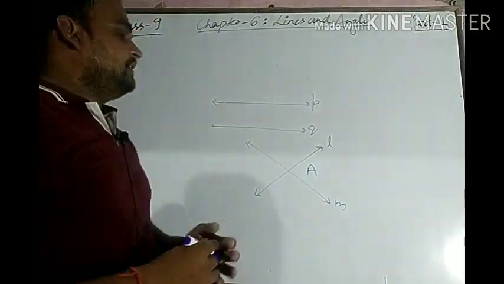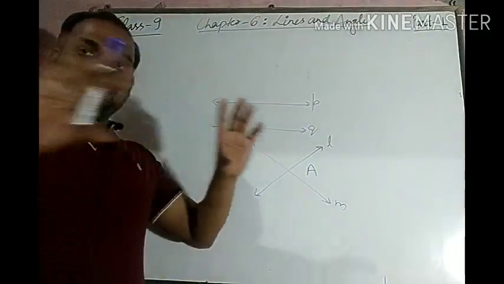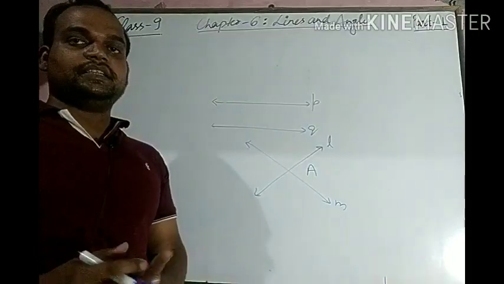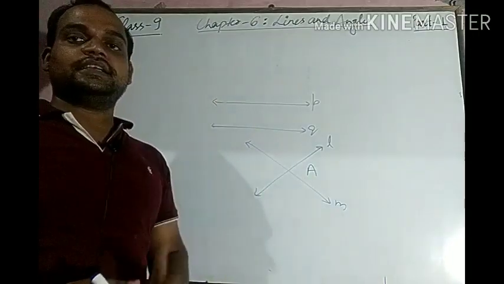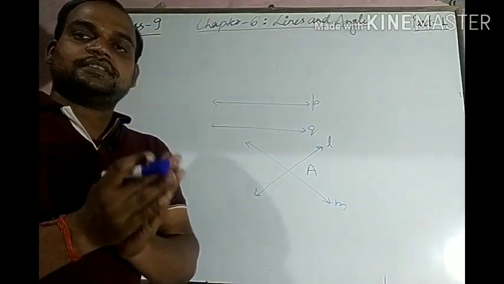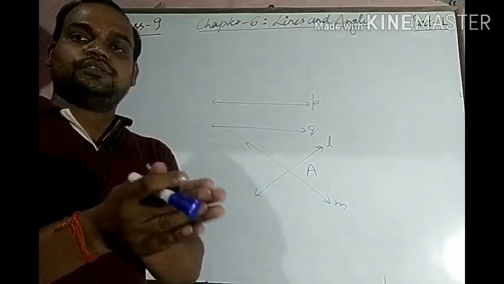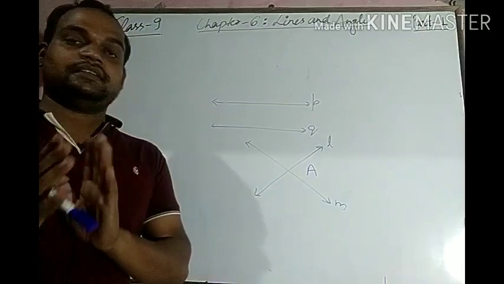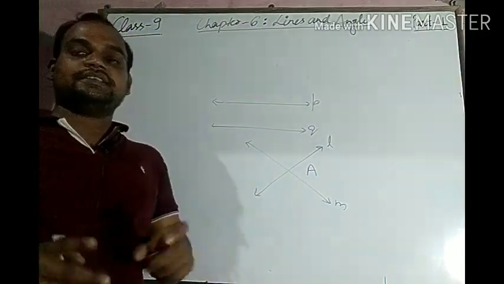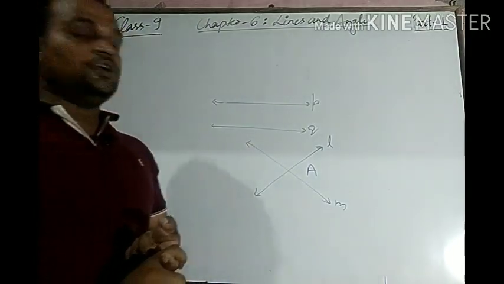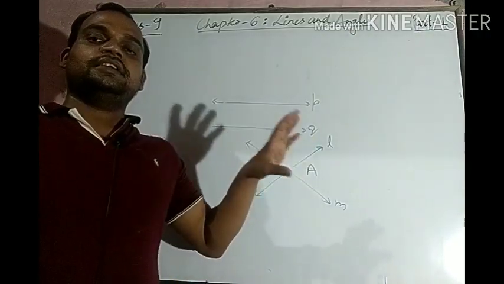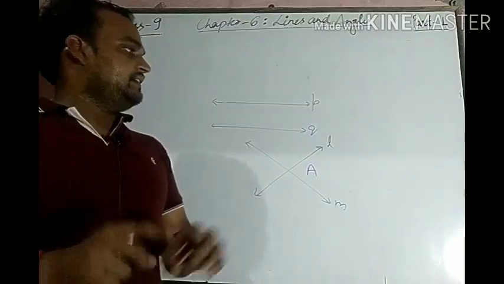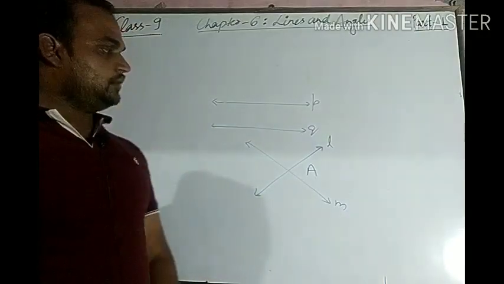And two lines which can be extended infinitely in both directions and can never intersect each other are known as non-intersecting lines, or parallel lines. These are the parallel lines or non-intersecting lines which never intersect each other if they are extended to infinity in both directions.